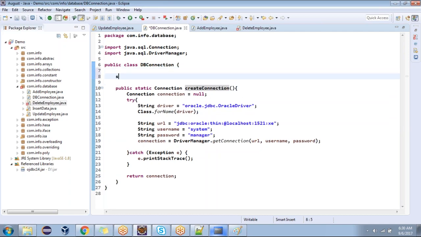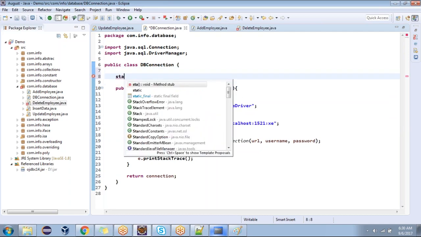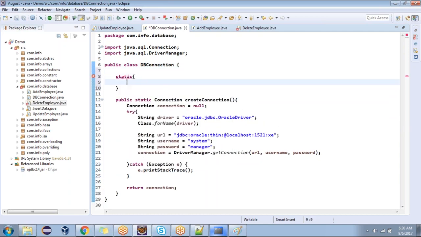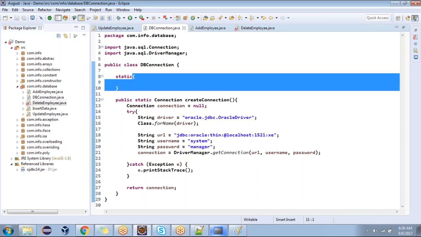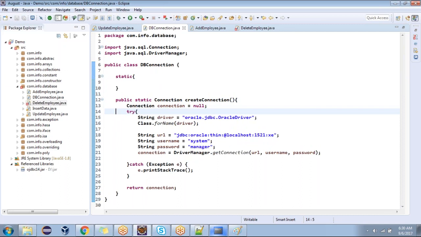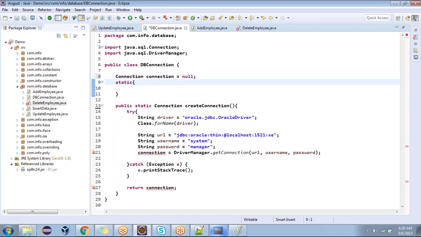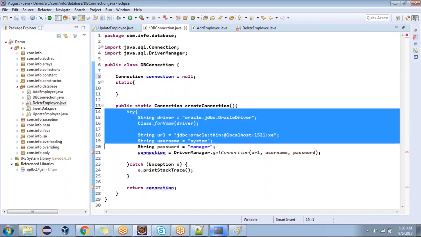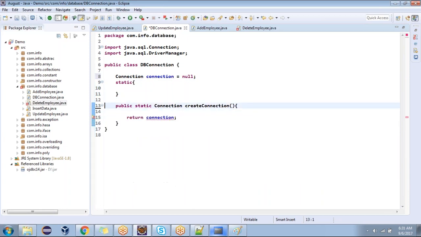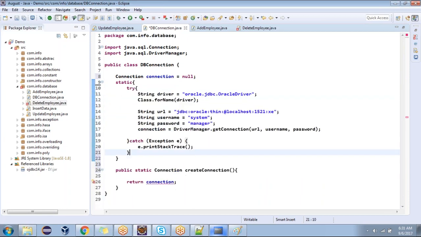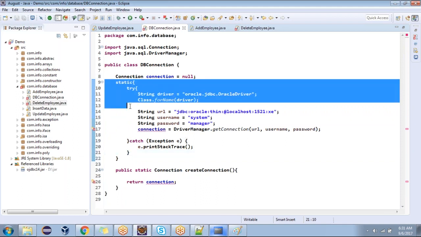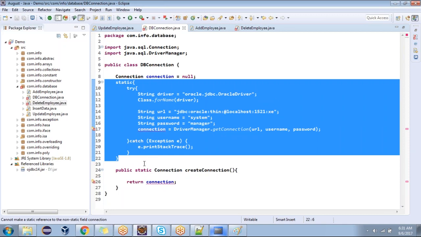For that, I want to load the driver only once. I'm going for a static block. You remember the static block? How many times will a static block be loaded? Only once. Create this connection variable outside, and put the driver loading and everything here. Let's cut this and paste it here. Is it clear now? The static block will be loaded only one time.